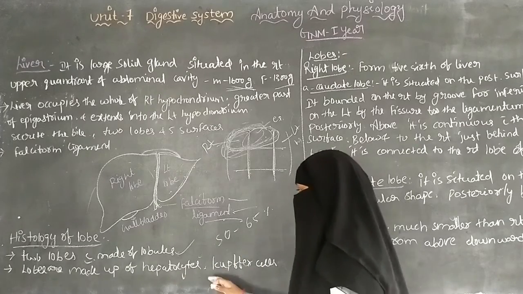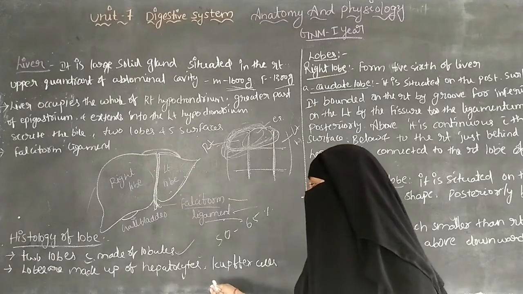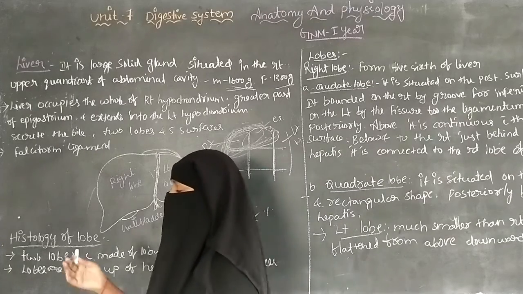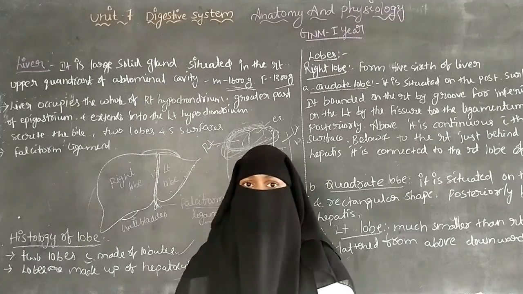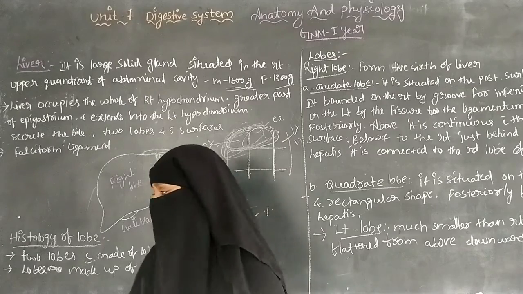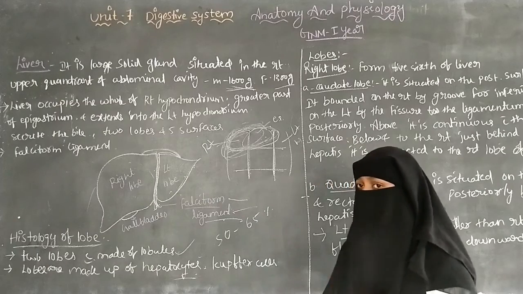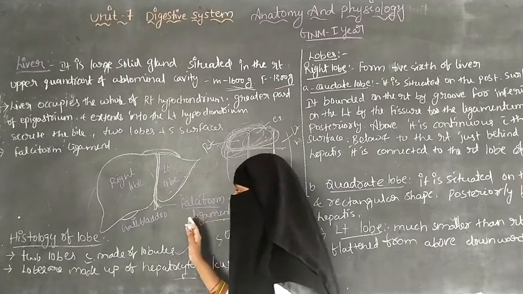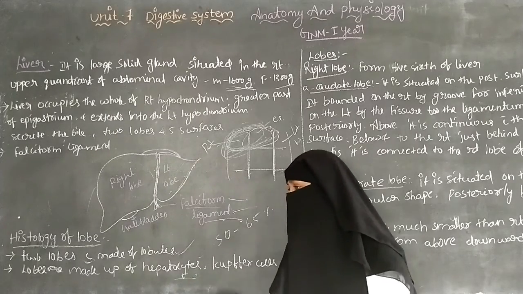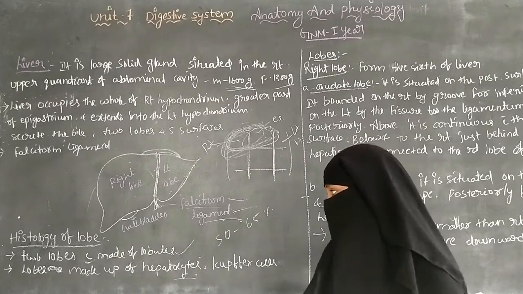They also help produce innate immunity to fight against microorganisms. So the lobes of the liver consist of hepatocytes, which help in the production of innate immunity and fight against microorganisms.